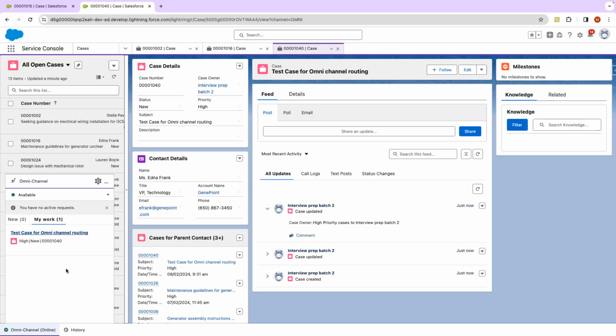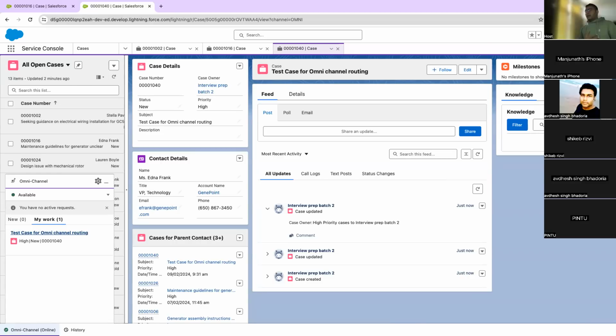all the users who are in the high priority queue will be logged in, and it will then determine which user has how much capacity, which is more available, and then it will assign it automatically. Okay, so currently I am the only person available on this queue, so it will assign to me. Otherwise, if there are multiple users, then it will check the calculations and do these things as per that.